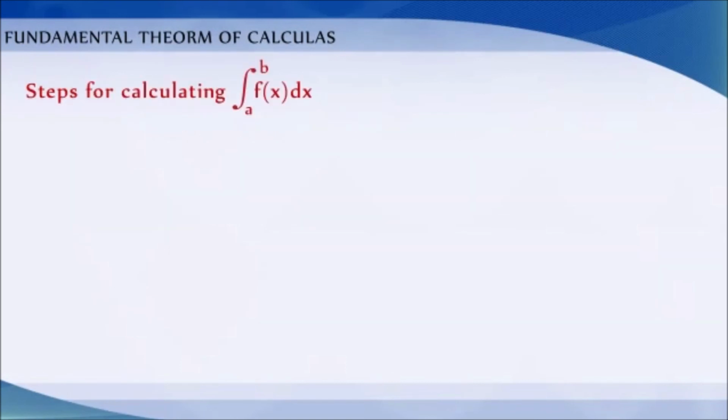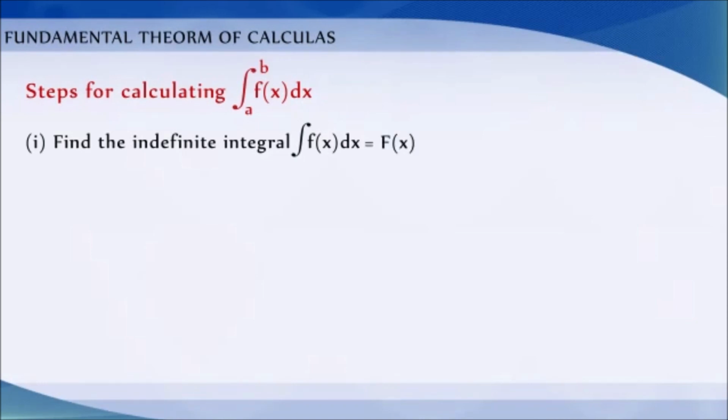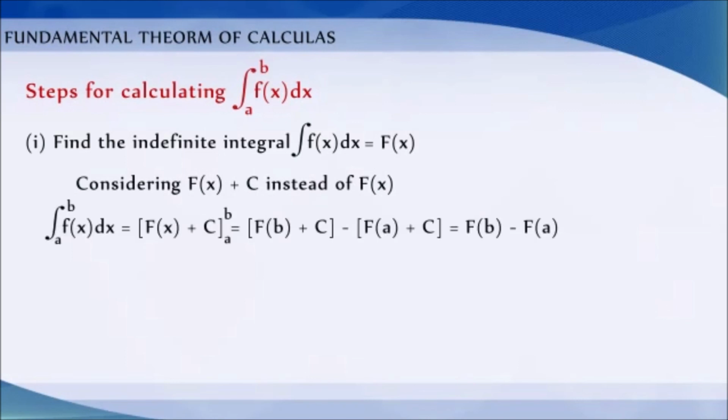Steps for calculating integration of a to b f of x dx. Step 1. Find the indefinite integral, integration of f of x dx. Let this be capital F of x. There is no need to keep the integration constant c, because if we consider F of x plus c instead of F of x, we get integration of a to b f of x dx is equal to F of x plus c from a to b, which is equal to F of b plus c minus F of a plus c, which again implies F of b minus F of a. Thus, the arbitrary constant disappears in evaluating the value of the definite integral.